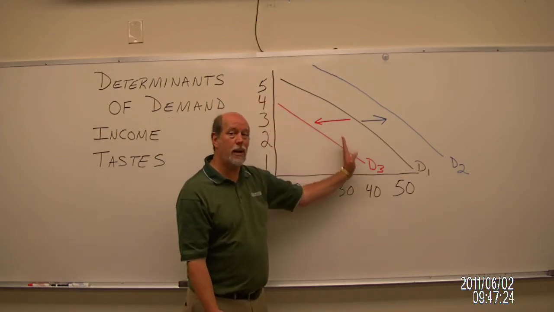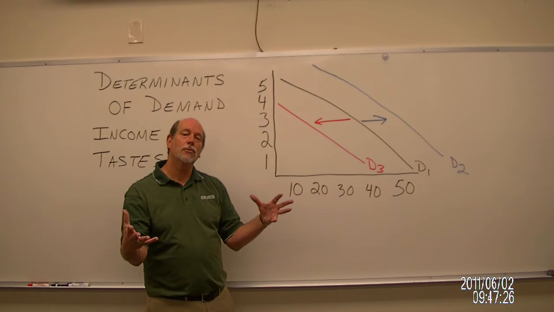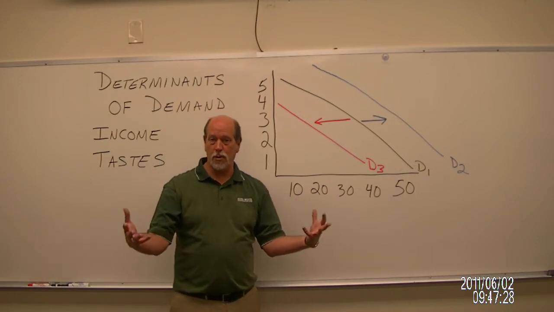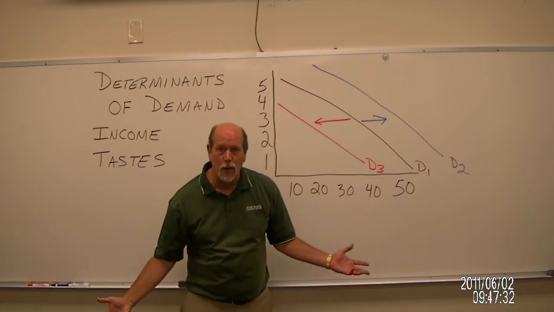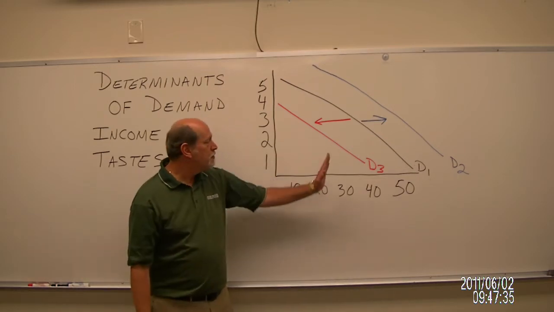Now at $4, we're buying 50. So at every possible price out there, we're buying more. What happens when income goes down? You know what happens when income goes down? We're not going to buy as much.